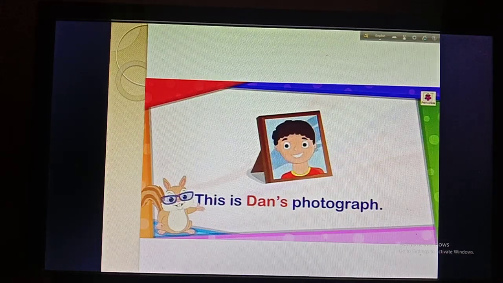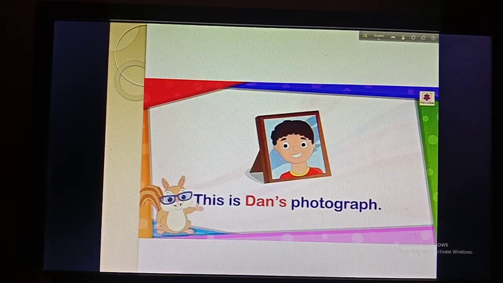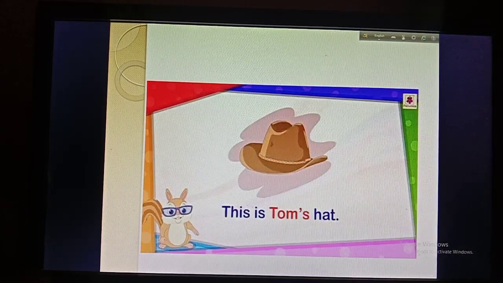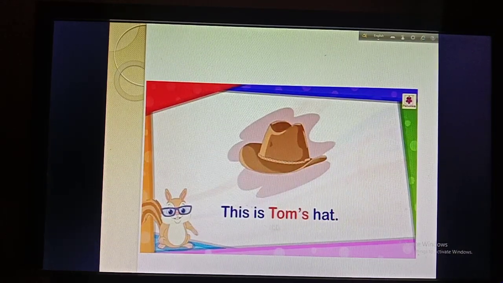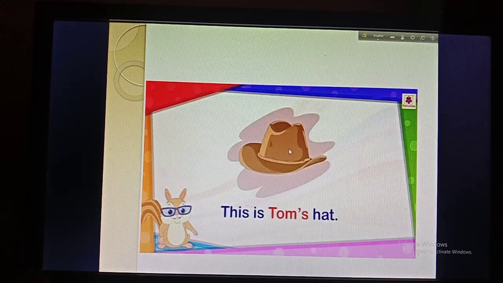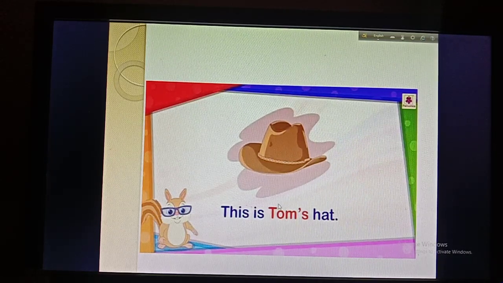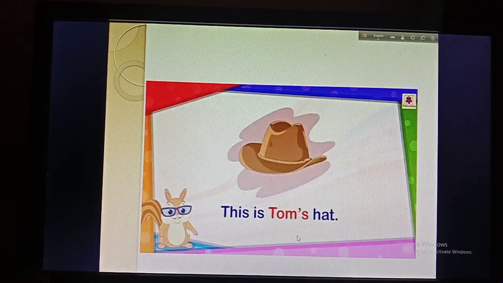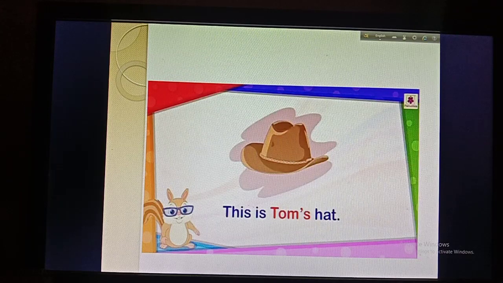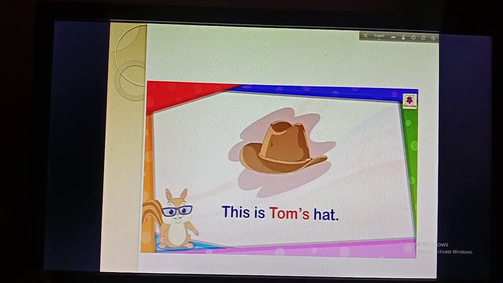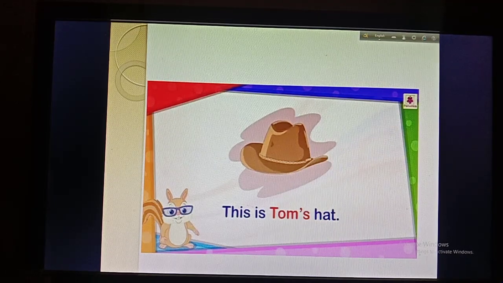Now I'm going for another example, that is this is Tom's hat. The hat belongs to Tom. So to show the belongingness of something, we use possession. I'm giving you some time for writing it. This is Tom's hat. I think that you have written it.